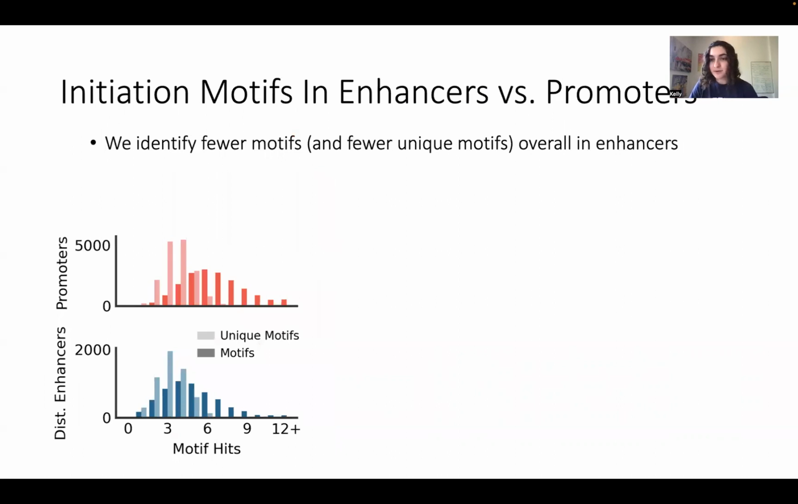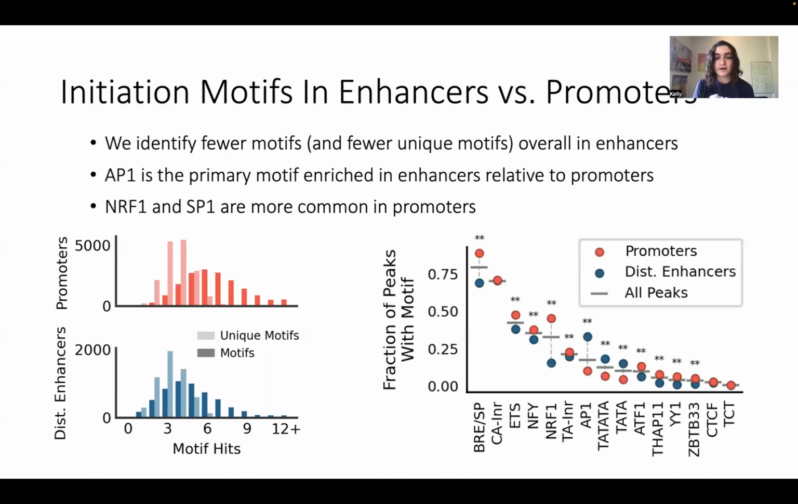So one of the hypotheses we wanted to test with this model was, if we look at enhancers versus promoters, how does our model interpretation differ? So we do see that in enhancers, overall, we're getting a lot fewer motifs and also fewer unique motifs than we are in promoters. If we try to figure out exactly which motifs that is, it tends to be NRF1 and the SP1 binding sites that are most enriched in promoters relative to enhancers. And then AP1 is the motif that tends to be most enriched in enhancers relative to promoters, which aligns with current understanding of biology.